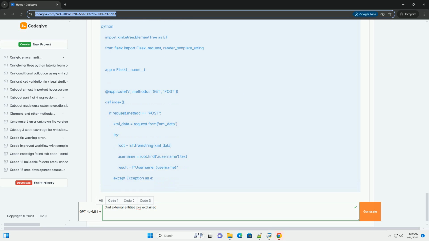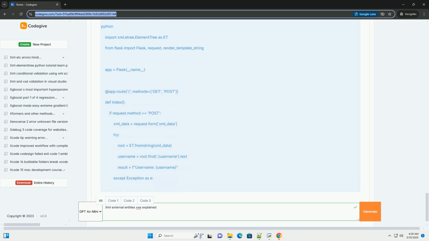These are often disabled by default. 3. It parses the XML and extracts the username. Exploitation, XXE payload. Attack explanation. The attacker injects an XML document containing a doctype declaration. The doctype defines an external entity xxe that attempts to read the